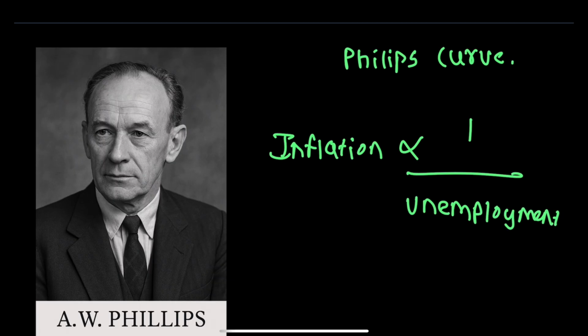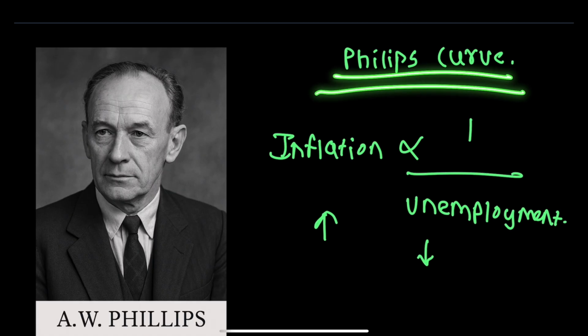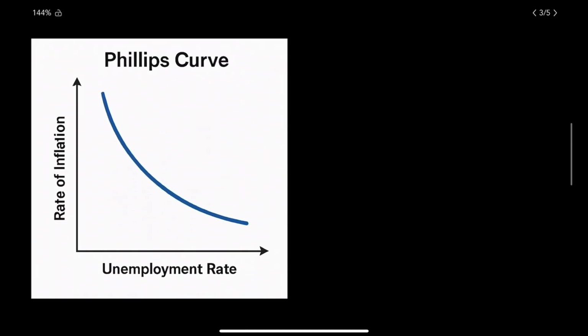In simple terms, as inflation rises, the rate of unemployment decreases. This is nothing but the Phillips curve. Now, let us look at the graphical representation of the Phillips curve. Here, we can see that as inflation is rising, the rate of unemployment decreases.